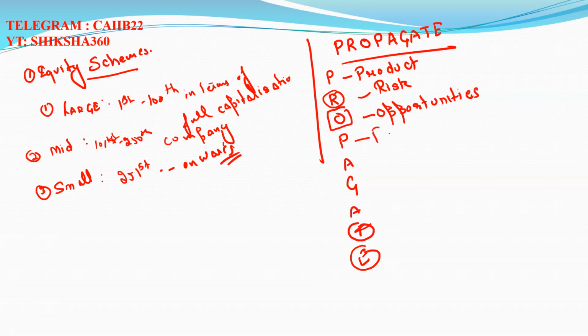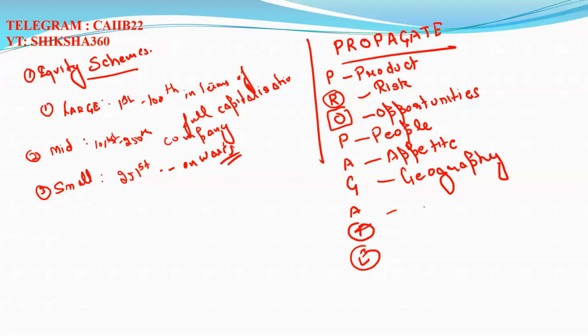P for people, A for appetite, G for geography, A for attributes, T for training, E for education.